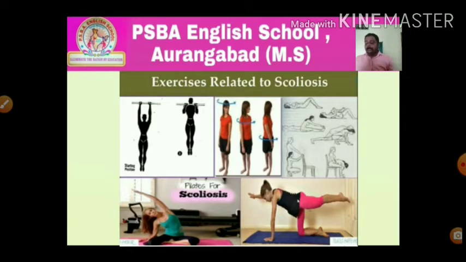Stand erect with feet a few inches apart. After that, raise the left heel and left hip. Extend the right arm in an arch overhead to the left. Press the left hand against the ribs on the left side. Stand in the erect position with feet several inches apart. Keep the left hand's fingertips on the left shoulder and bend the upper body to the right side.